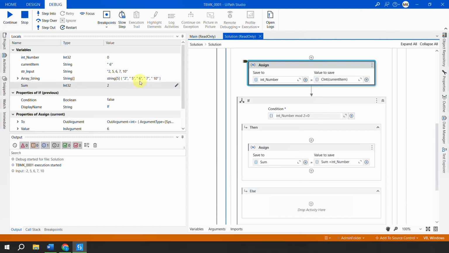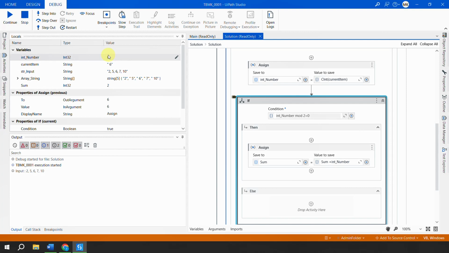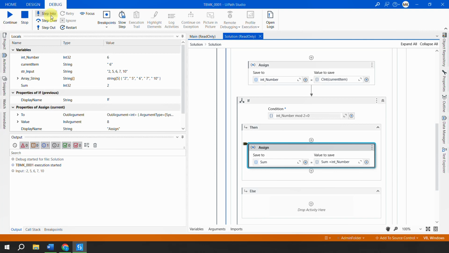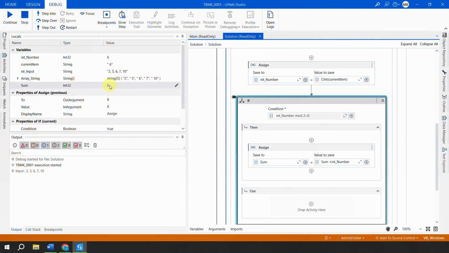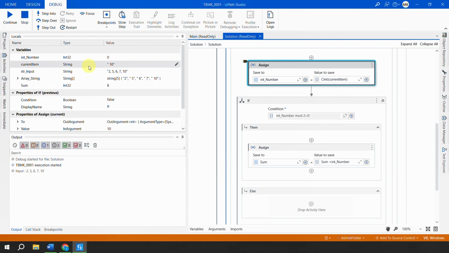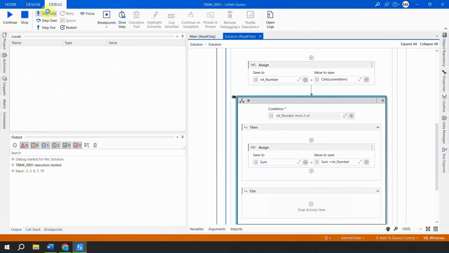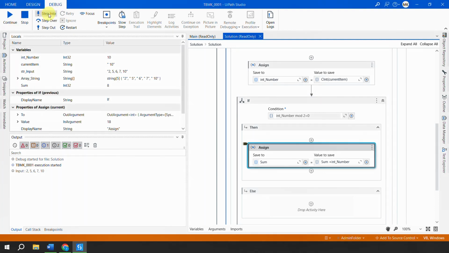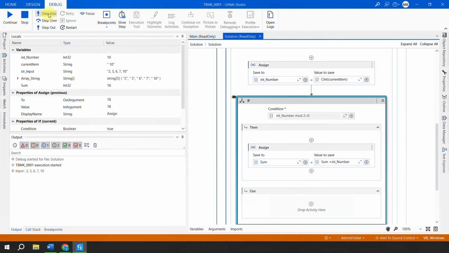Next, I'll do again a step into. The third number it got from the array is 6, which is an even number. Convert it to a number, so the number is now 6. Check whether the number mod 2 is 0 or not, condition true. Add it to the sum, so the sum now became 8 because 2 plus 6, right? Next number which is coming is 7. 7 is not an even number, so skip the 7. Now it got the next number as 10. Convert that to number and the condition would be true. Add it to the sum, right? It will keep going. So as you can see, now the sum is 18.